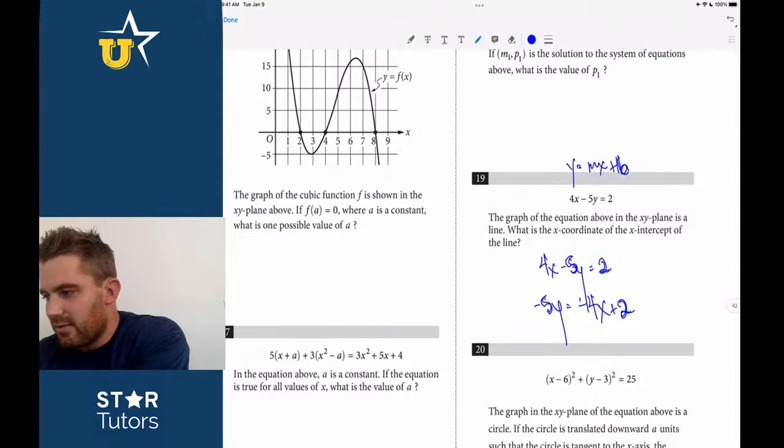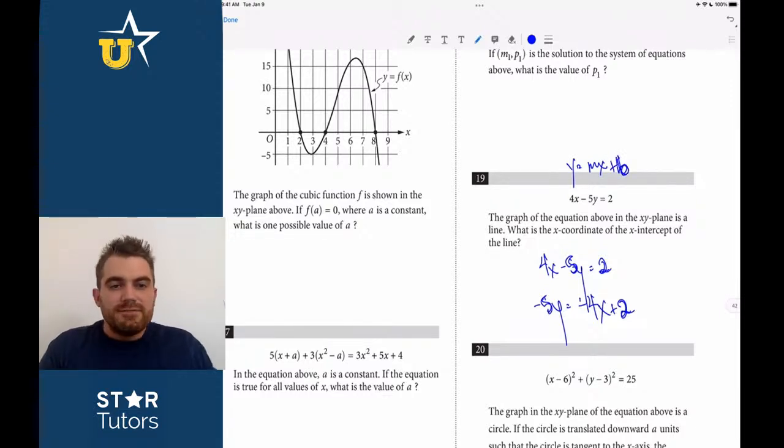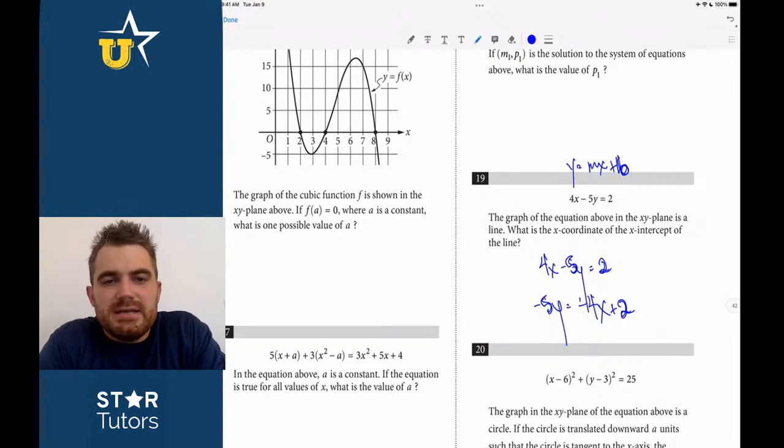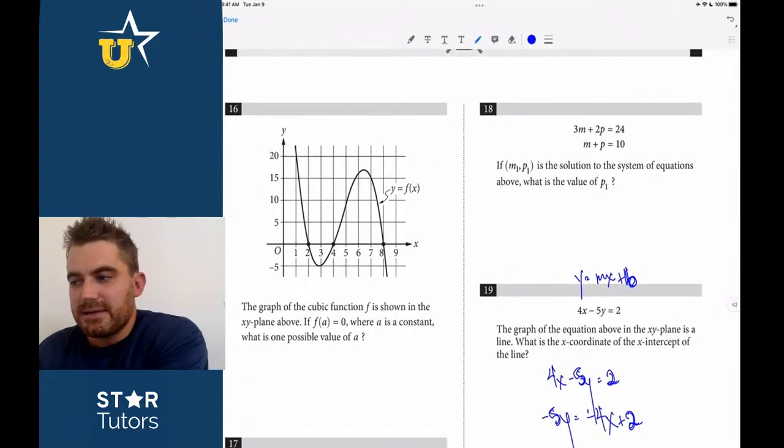On this test, right? So roughly speaking, if we say that 4 or 5 out of the 20 questions, that's 20 to 25% of the test, are linear equations. Now, that's not totally true, but without a doubt, 30 to 40% of this test deals with one of those 3 topics that we just mentioned.